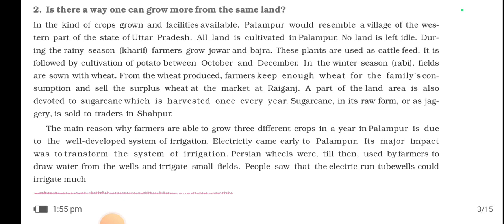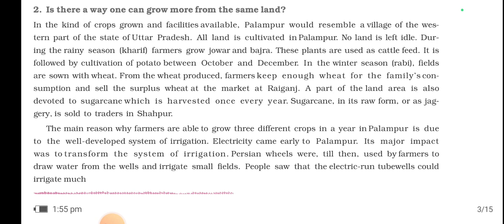Okay. A part of the land area is also devoted to sugarcane, which is harvested once every year. Sugarcane in its raw form or as jaggery is sold to traders in Shahpur. So we all know very well that with the help of sugarcane jaggery can be produced, and also with the help of other plants as well. But here basically we will understand about the sugarcane.